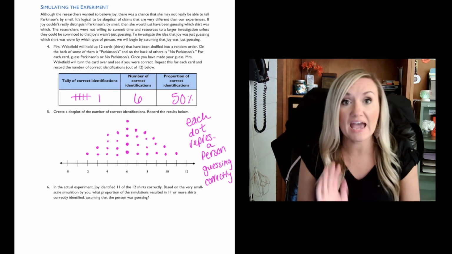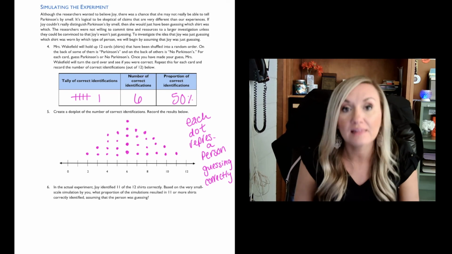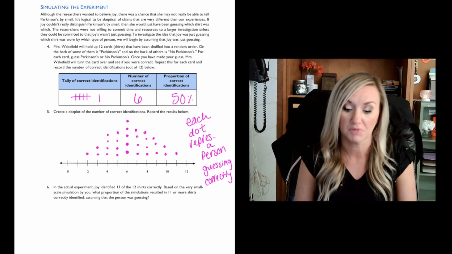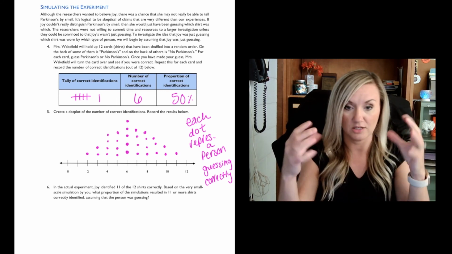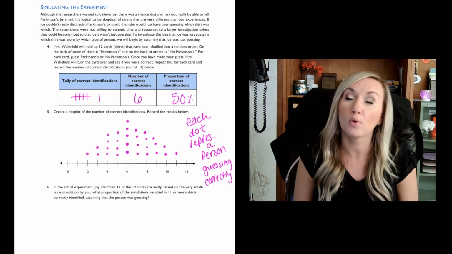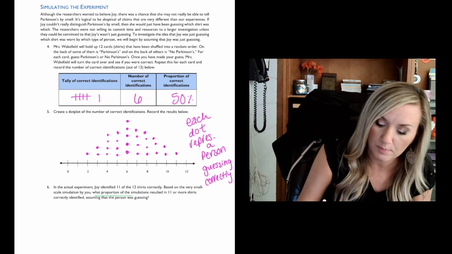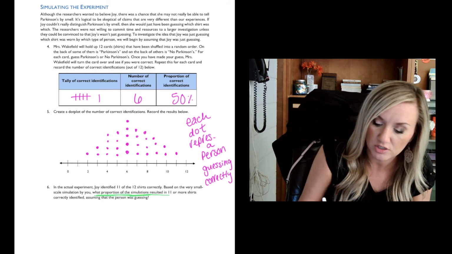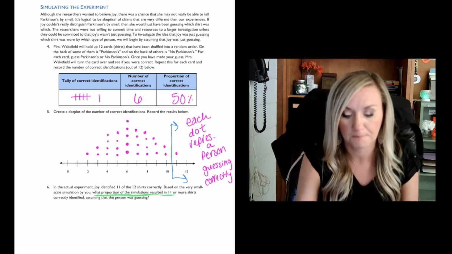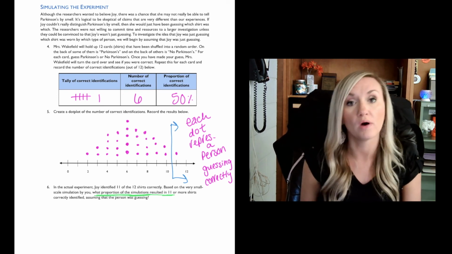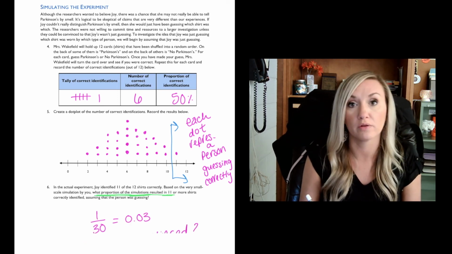All right, so in the actual experiment, Joy was given 12, right? Joy identified 11 out of 12. It's pretty good. Now, based on our very small experiment in class, with all those dots, what proportion of the simulations resulted in 11 or more? Well, we only had 1. The proportion would be 1 out of 30, because we did 30 dots. 1 out of 30 is about 0.03, or 3%.